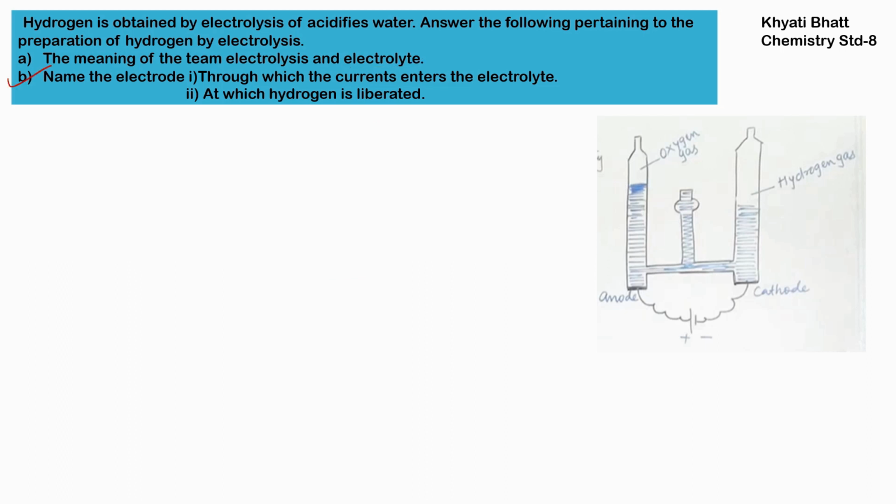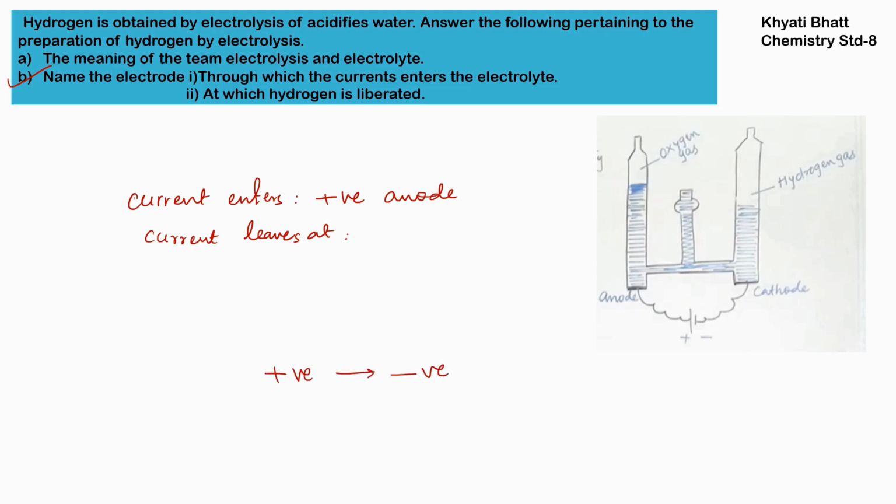Question B. Name the electrode through which the current enters the electrolyte. Now current enters from the positive electrode, so it is the anode. Current direction is always from positive to negative, and then the circuit will be completed and current leaves at the cathode, and the cathode is our negative electrode. Now hydrogen will be liberated at the cathode. As we can see in the figure, hydrogen gas will be liberated at the cathode.